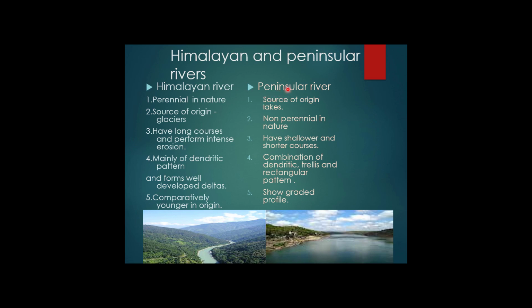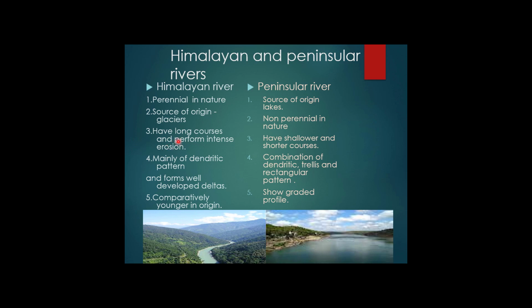And the source of the peninsular rivers is lakes, and the source of the Himalayan rivers is glaciers, like Ganga is originating from Gangotri glacier and Yamuna is originating from Yamunotri glacier. And the peninsular rivers are not perennial in nature. They depend upon the rainfall so that the volume of water may increase, but in the dry season the flow of water in the river is very low.